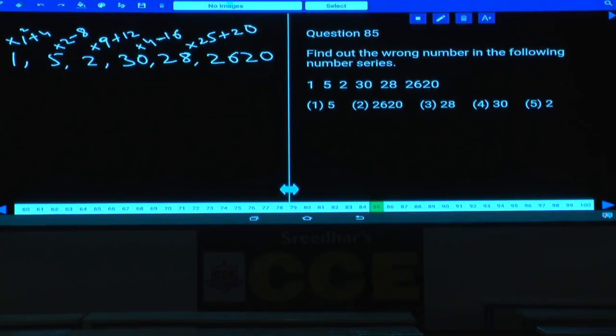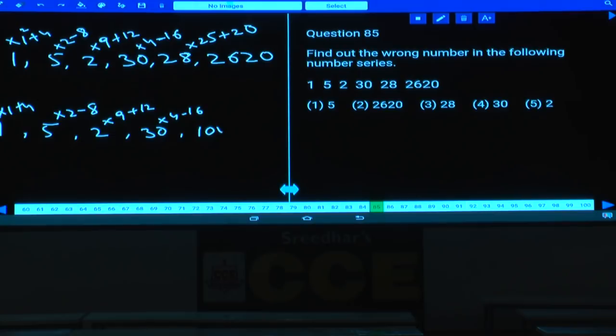Now let us write down once again. 1 into 1 square plus 4, that is 5, and 5 into 2 minus 8, that is 2. 5 into 2 is 10, minus 8 is 2, and 2 into 3 square, 9, 18 plus 12 is how much? 30. And next one, 30 into 4, 120. 120 minus 16 is how much? 120 minus 16 is 104.